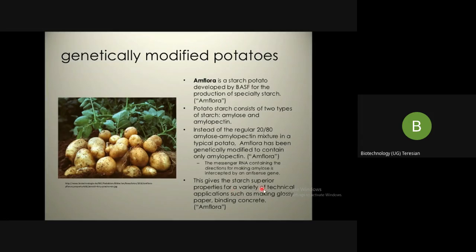This gives the starch superior properties for a variety of technical applications such as making glossy paper and binding concrete. So these are the advantages. Instead of just eating the potatoes, we can use them in industrial applications such as paper making or concrete.